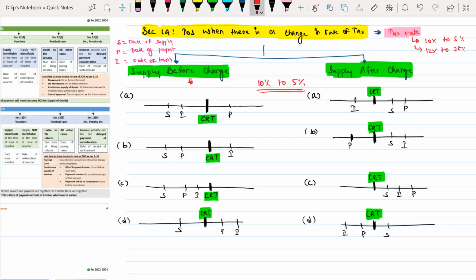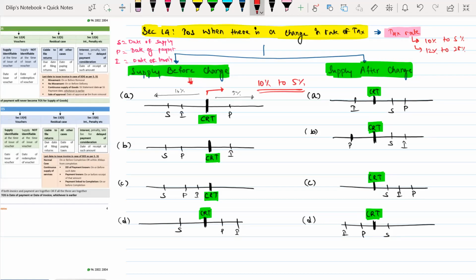So it is on this date, CRT, whatever is dark highlighted in green, the dark portion, this is the date when the rate has changed from 10% to 5%, meaning before this particular date it was taxed at 10%, and after this date the particular goods or services is taxed at 5%.